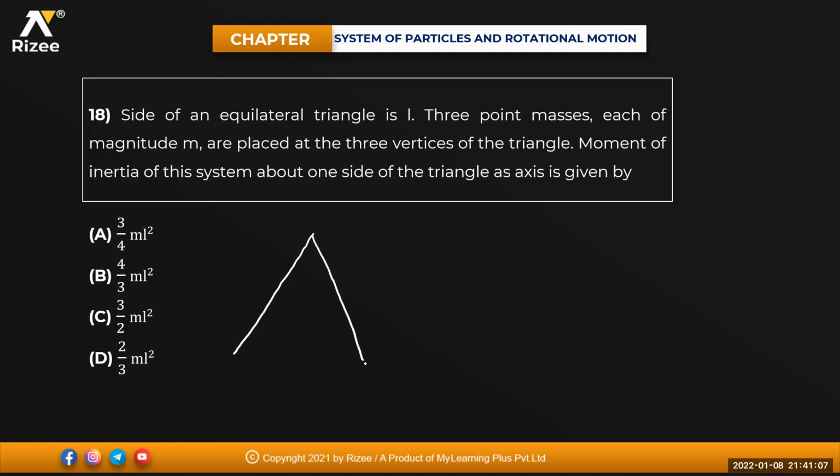This is your triangle. This is L, and this is L. Three point masses, 1, 2, and 3, of mass m each, at the three vertices of an equilateral triangle. Find the moment of inertia of this system about one side of the triangle.